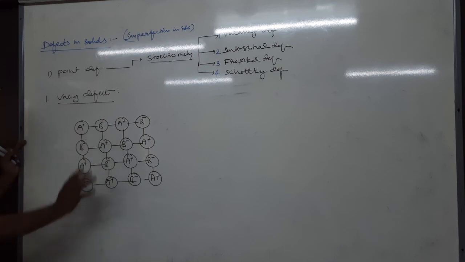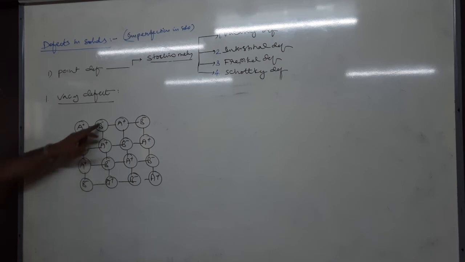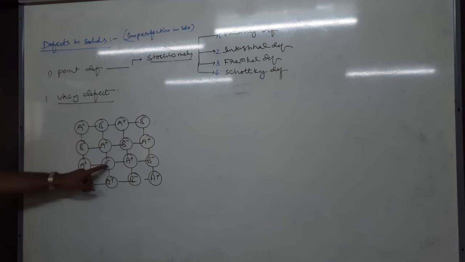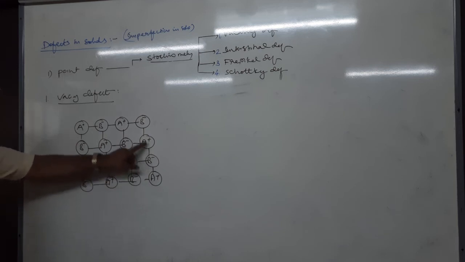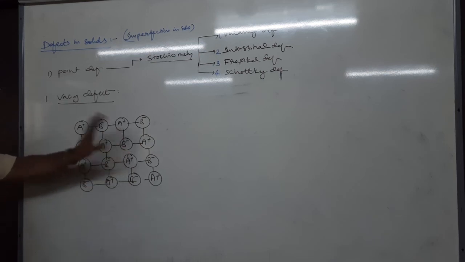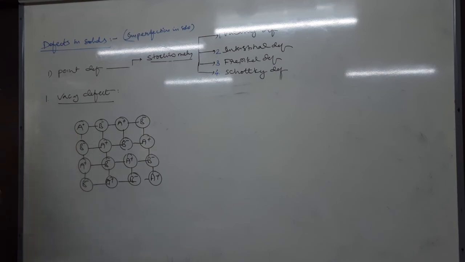Does it have any defect? This solid has no defect. Why? Obviously, one cation is surrounded by a number of anions, and all the lattice points are occupied, and all the cations are surrounded by anions. It has no defect. This is called a perfect solid.